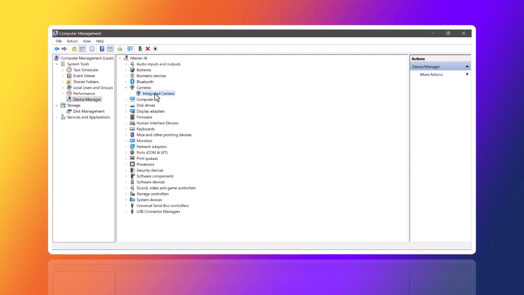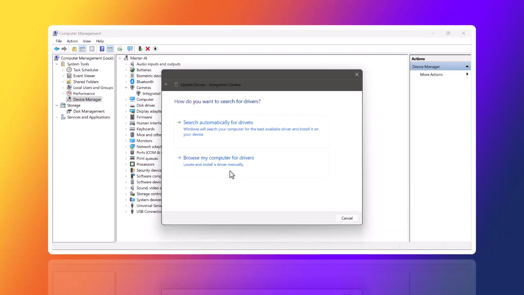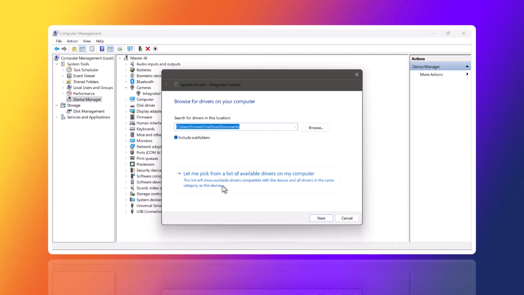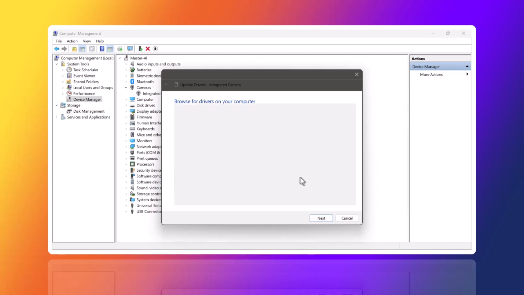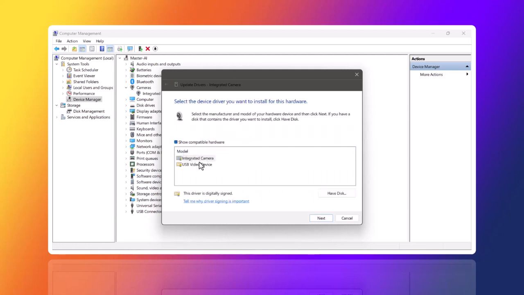Integrated Camera. We're gonna click on it and right-click on it, and click Update Driver, and click on Browse My Computer for drivers, and choose Let me pick from a list of available drivers on my computer, and click on Integrated Camera, and click Next.